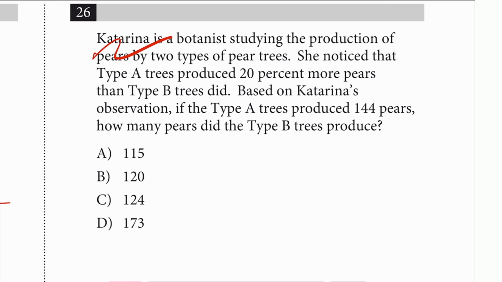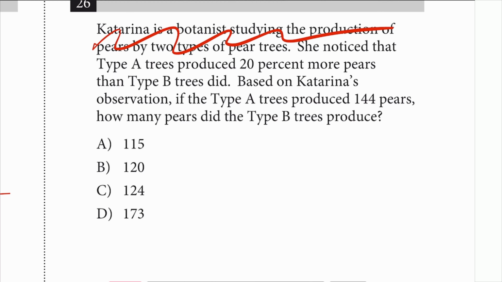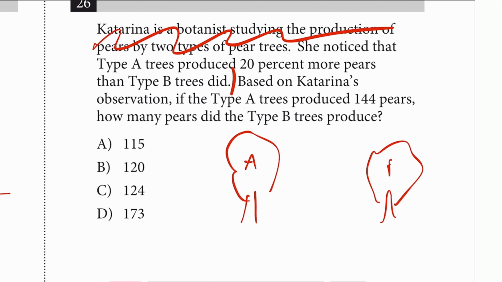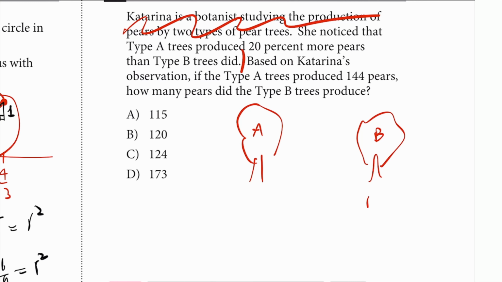Oh, mom, she doesn't give a shit. She noticed that type A trees produce 20% more than type B did. Okay, stop. So there's that A, a tree. And then B. And then, if you want to call this 100% here, that would be 120% there, right?